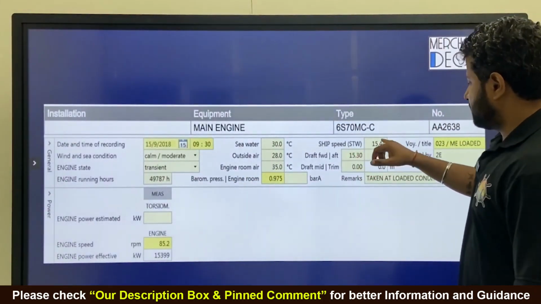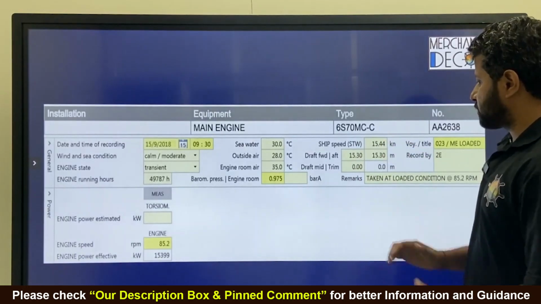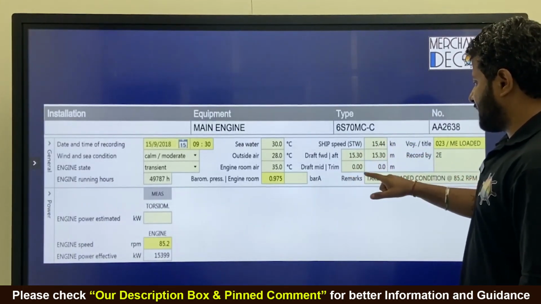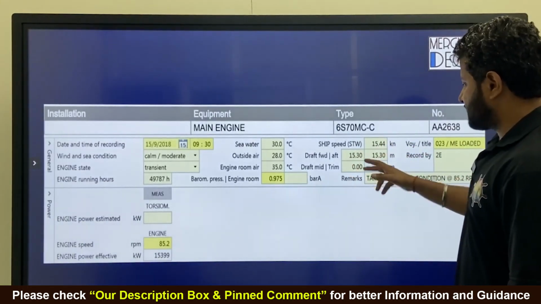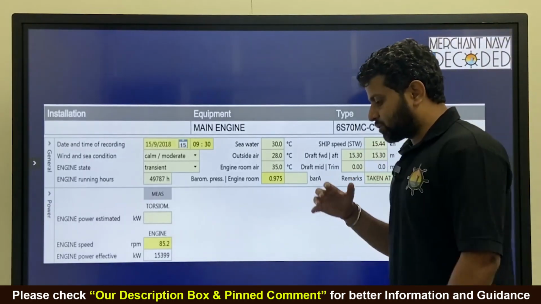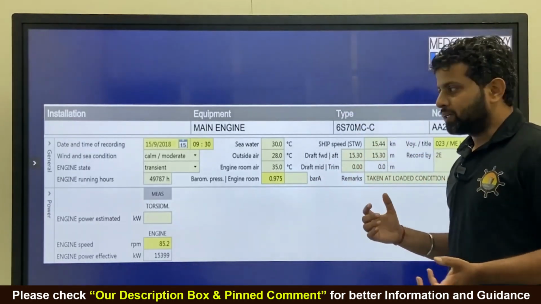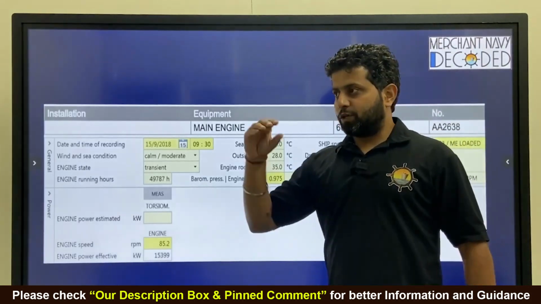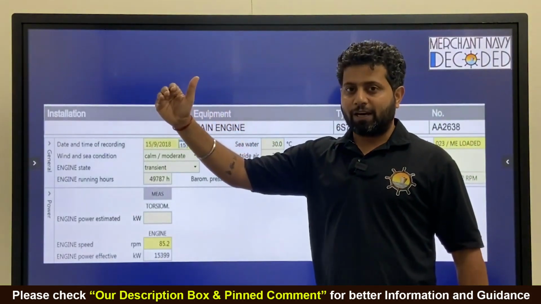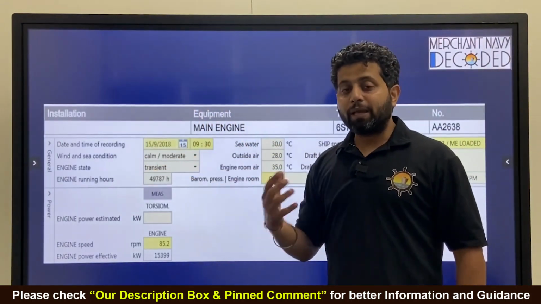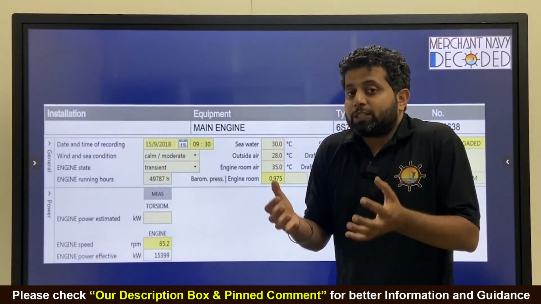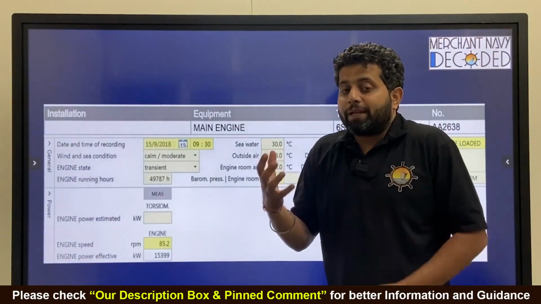What is ship speed? 15.44 knots. This is log speed. Forward draft, aft draft, mid draft. Why is this important? This is important to compare. If the ship is say lightly loaded, then for developing that 85 RPM which we need over here, maybe a smaller amount of fuel and less power will be required. So we have to compare it that way.